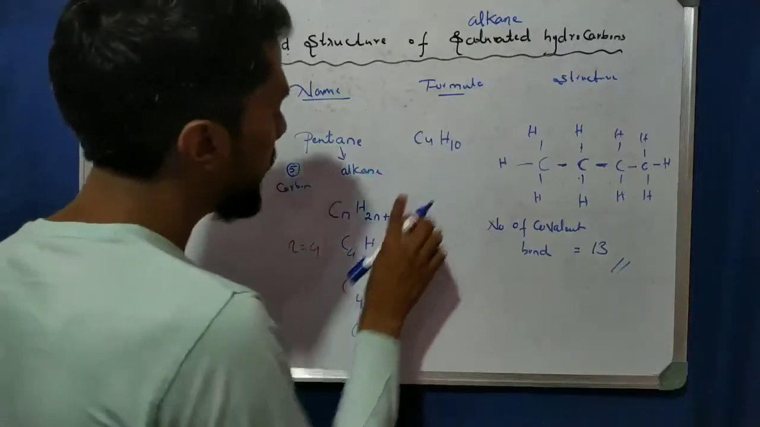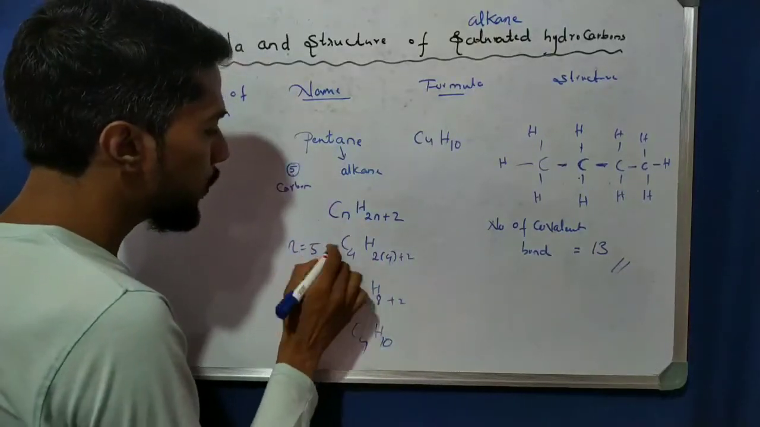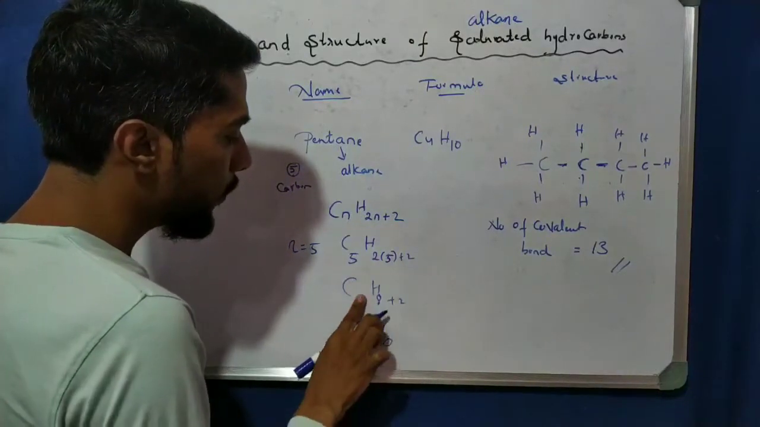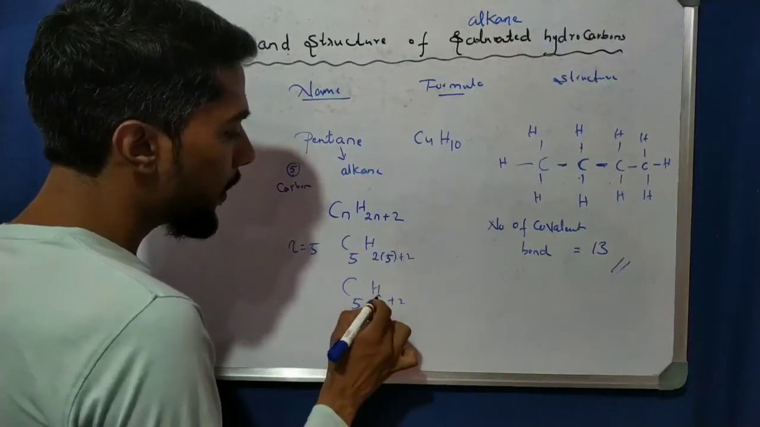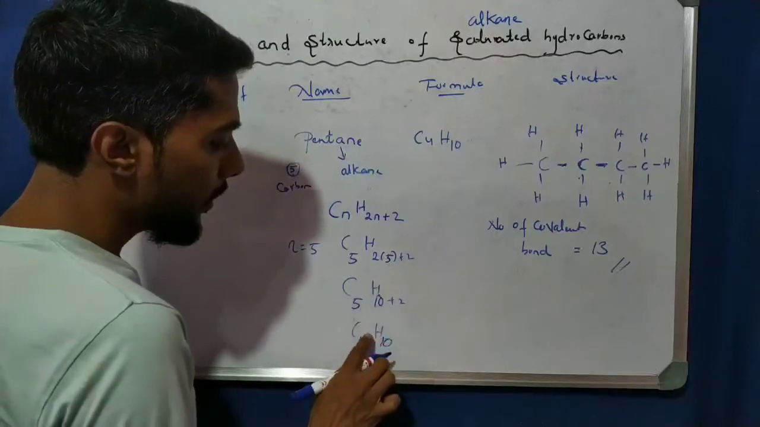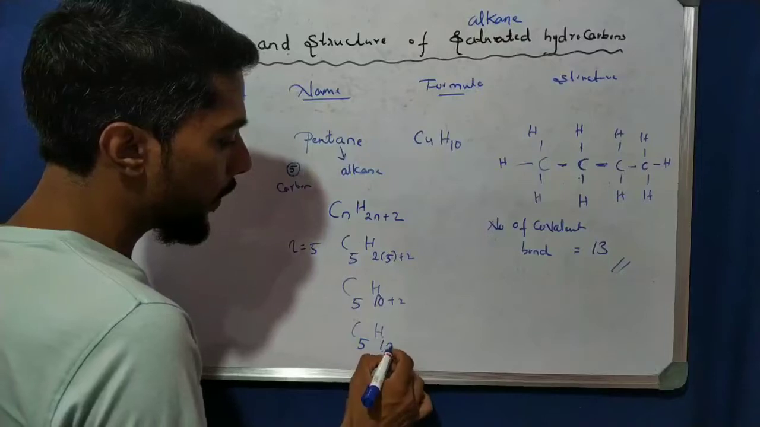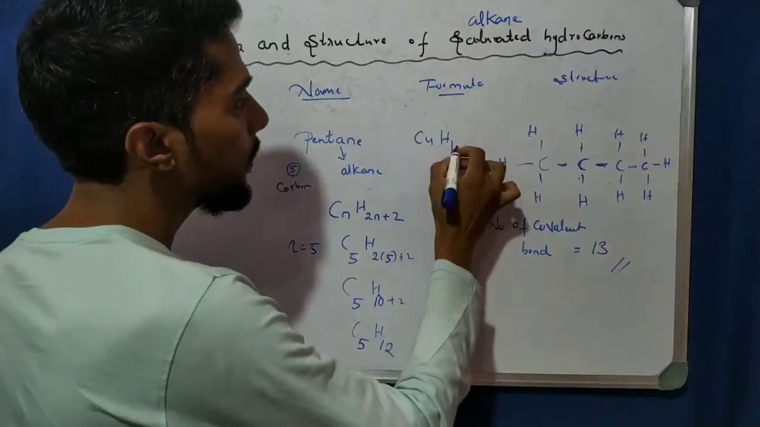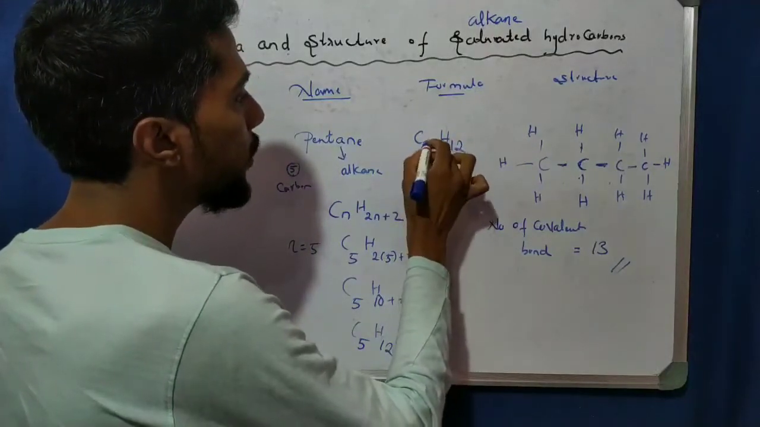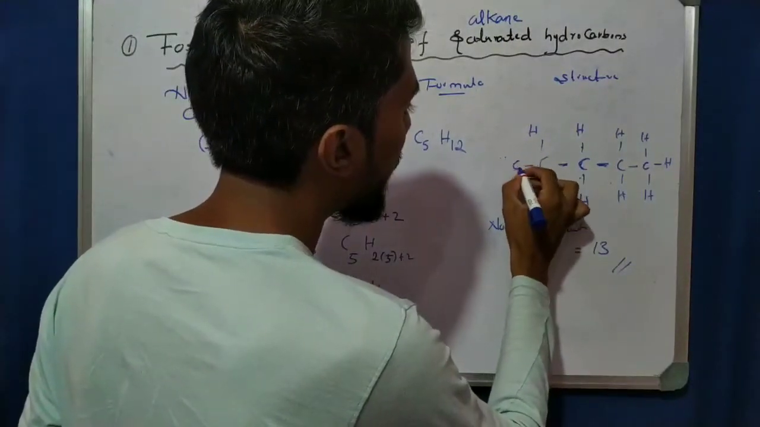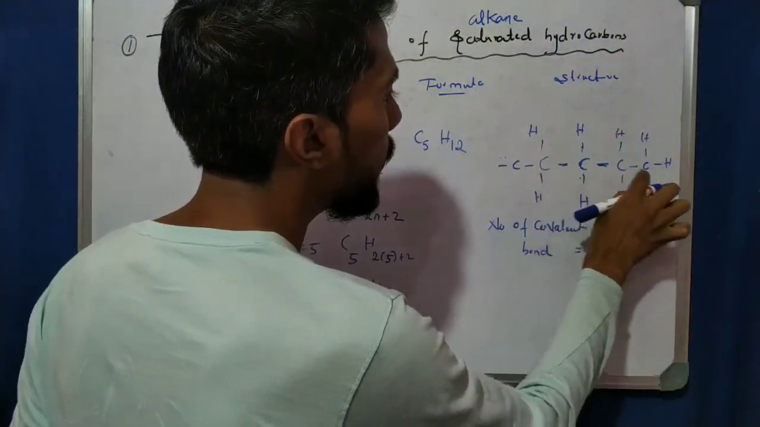Now let us see here, n is equal to 5. So what happened here? n is equal to 5, I can change here 5. Now it is 2n+2, that is 12. So that is C5H12. Right? So I can extend here one time. I can take another one carbon. 1, 2, 3, 4, 5 carbon.